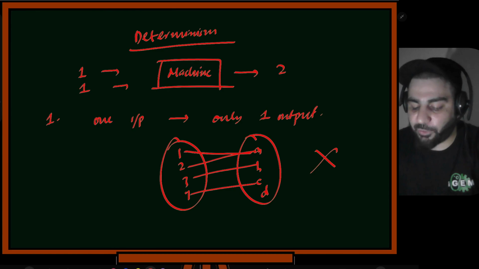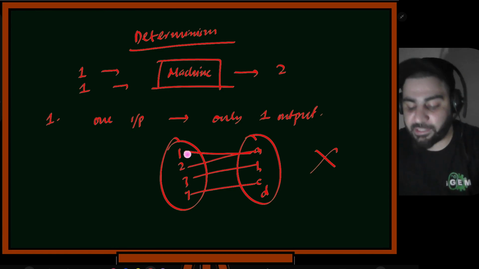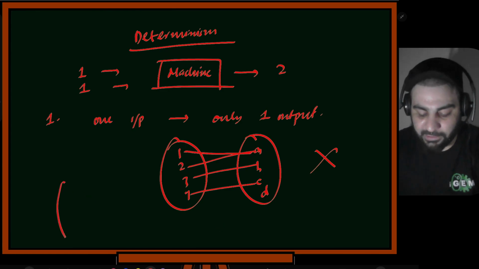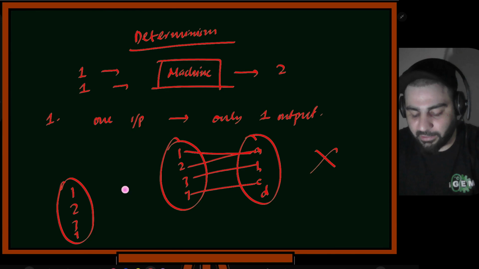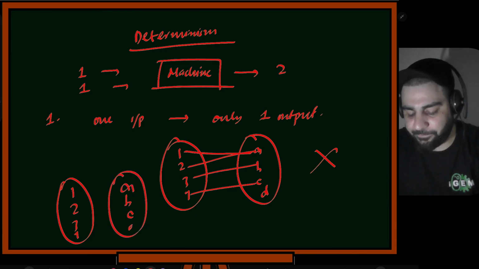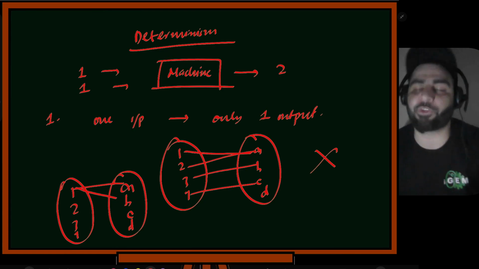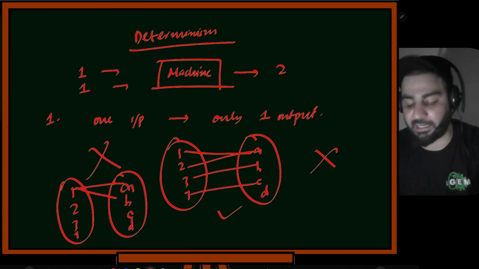So 1 is mapped to A, 2 is also mapped to A. But you can see clearly that 1 only has one output, and 2 only has one output. This is a function. If we make it like this, 1, 2, 3, 4 and A, B, C, D, and 1 is mapped to A and 1 is also mapped to B, now you can see that one input got 2 outputs here. So this is not allowed. This basically is allowed.